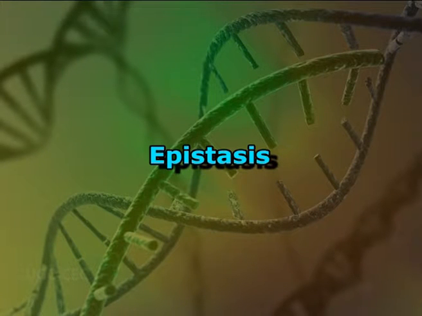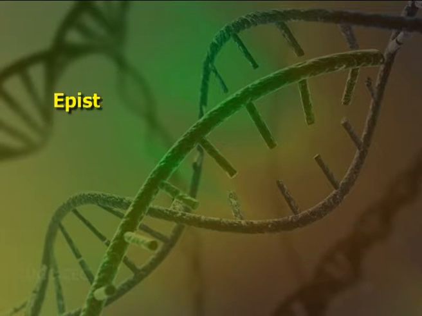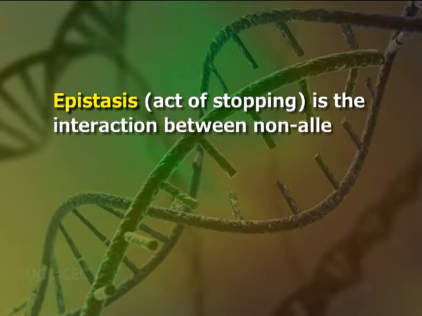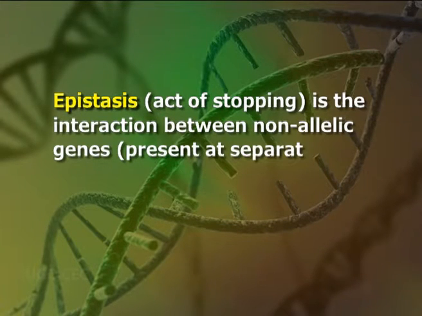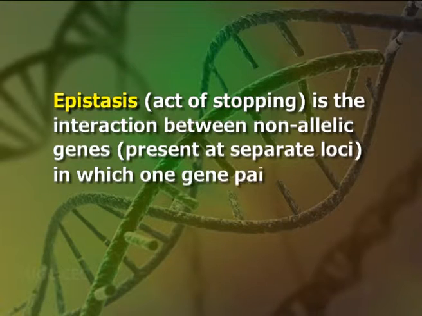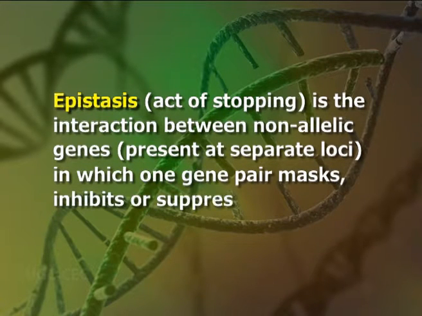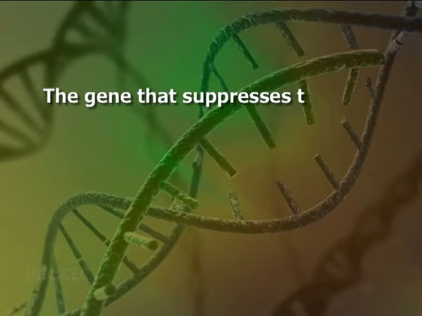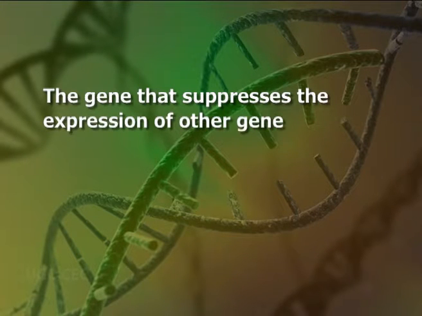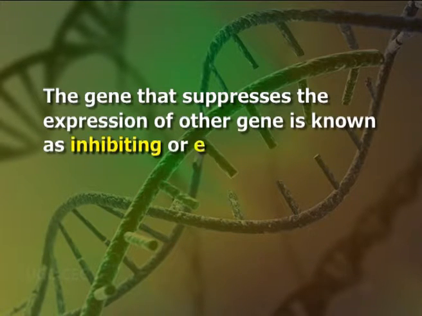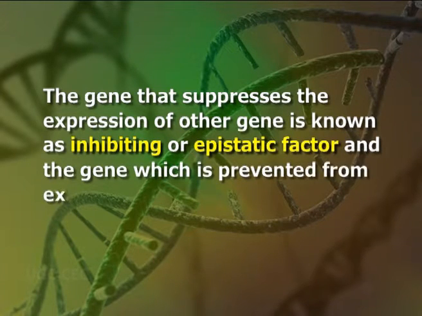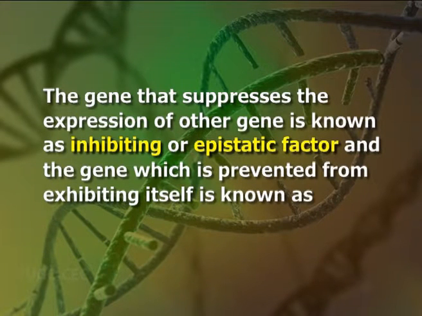Lastly, we discuss epistasis. Epistasis, that is act of stopping, is the interaction between non-allelic genes present at separate loci in which one gene pair masks, inhibits or suppresses the expression of other gene pair. The gene that suppresses the expression of other gene is known as inhibiting or epistatic factor, and the gene which is prevented from exhibiting itself is known as hypostatic.